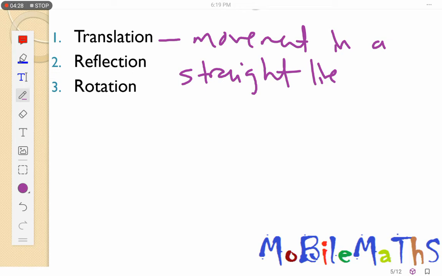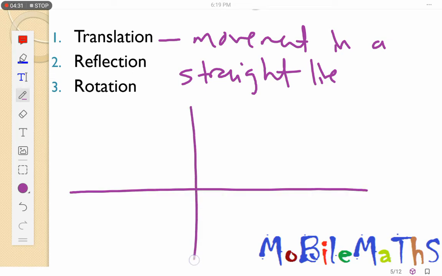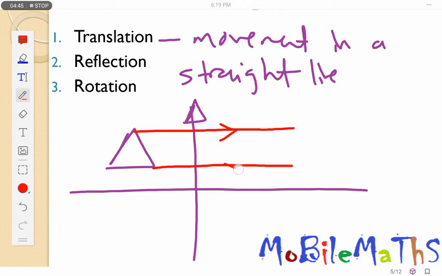Without turning. If I have my Cartesian plane like this and I have my triangle, I like using a triangle, I can translate this triangle to that position there. So this is triangle number 1. It can go to that position, and there I have my triangle number 2. So it has moved in a straight line, it has not turned. That's translation.